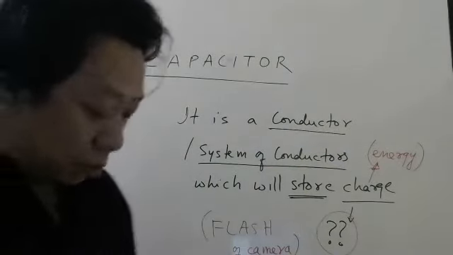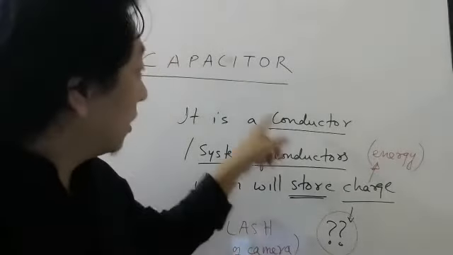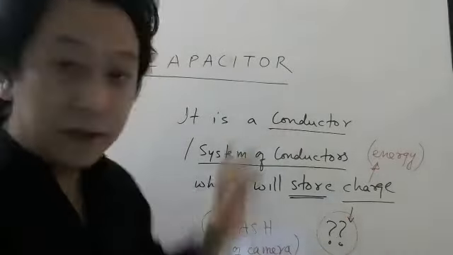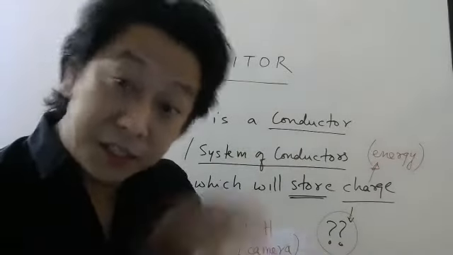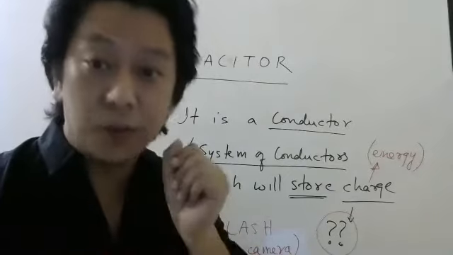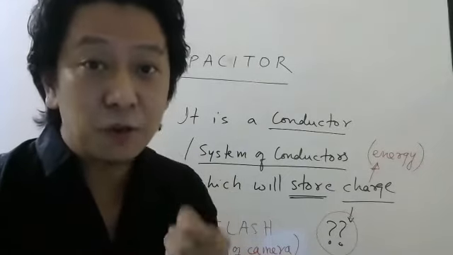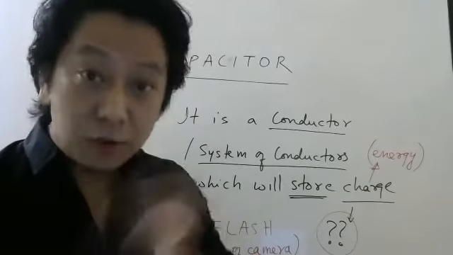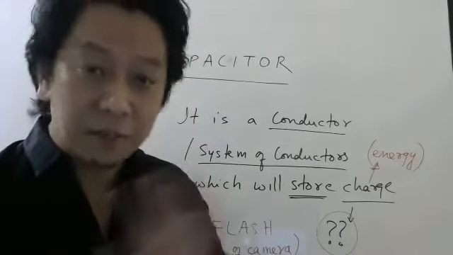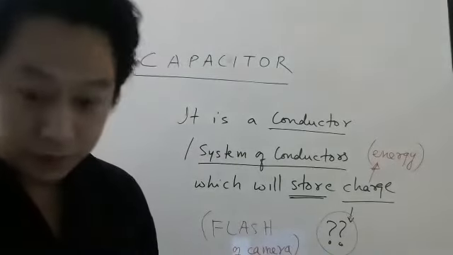And I was telling you before, with the help of a battery, we can store charge in the capacitor. Then we can later discharge it and use it. And how fast we can use it, that also we can control. How fast means at what rate you want the charge to come. That also we can control. So later we will study many things about this. It's a very interesting topic.